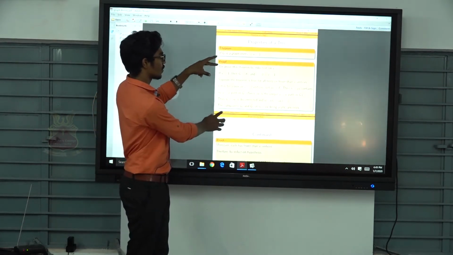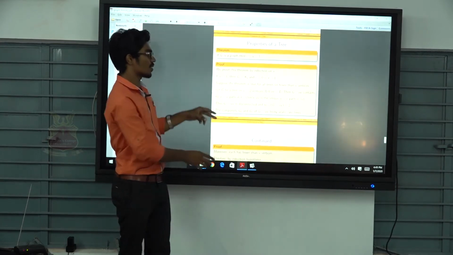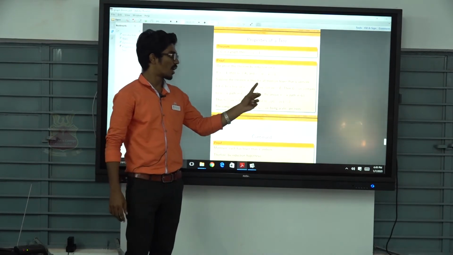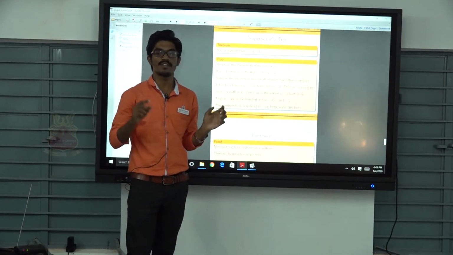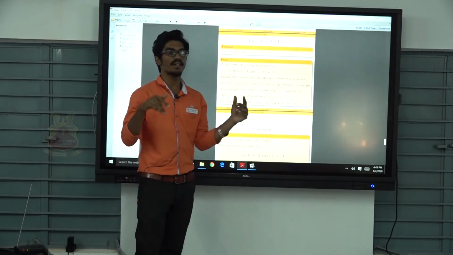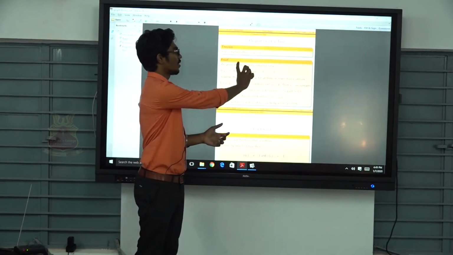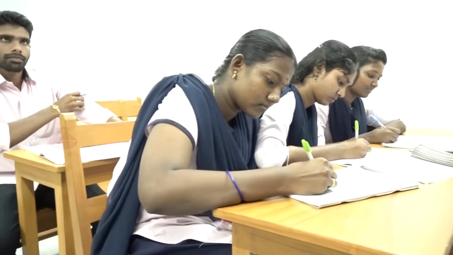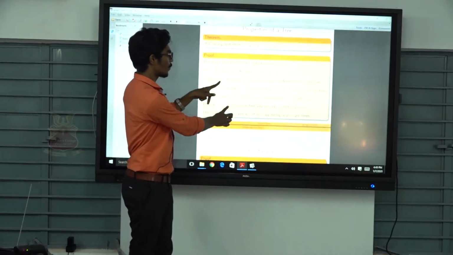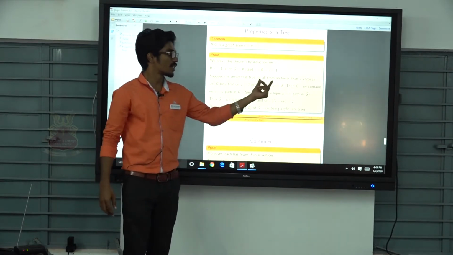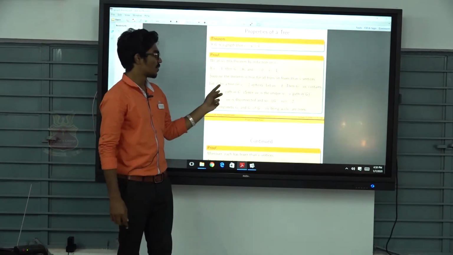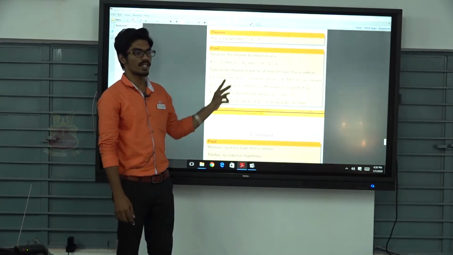Now the next step is the assumption part. I assume the theorem is true for all trees on fewer than V vertices. That is, if G is a tree on fewer than V vertices, then epsilon equals V minus 1. That is my assumption. Now, I am going to prove the next part. Let G be a tree on V greater than or equal to 2 vertices.